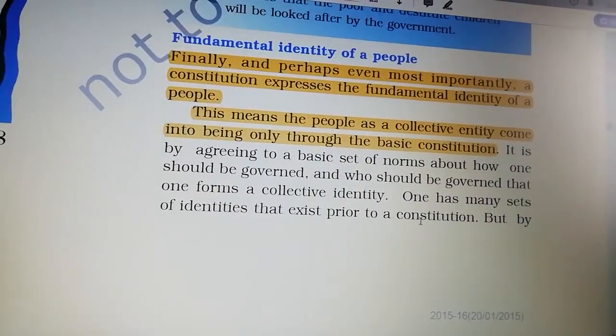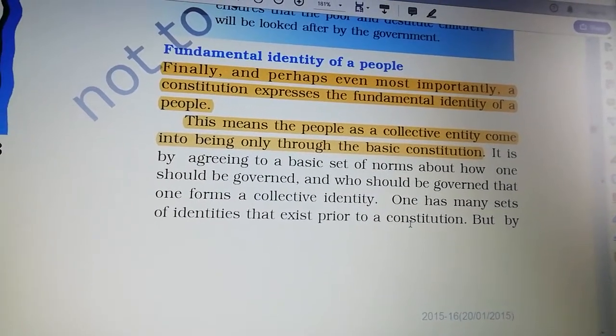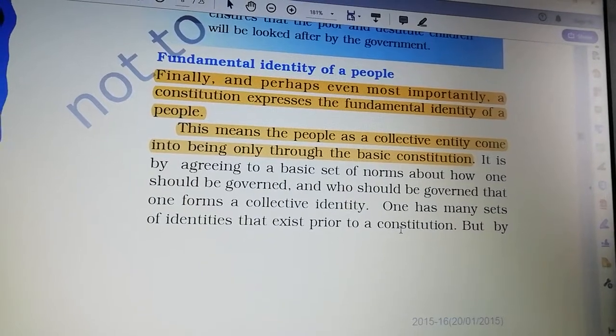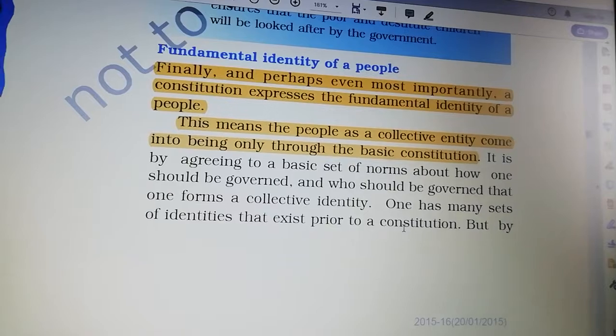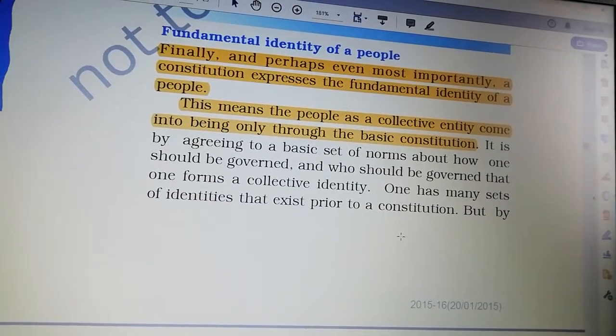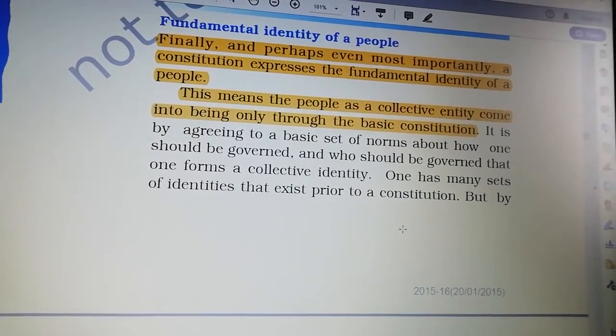Then you can see the fundamental identity of a people. Finally, and perhaps even most importantly, a constitution expresses the fundamental identity of a people. This means the people as a collective entity come into being only through the basic constitution.